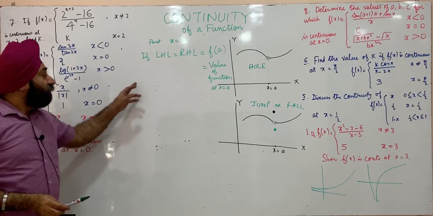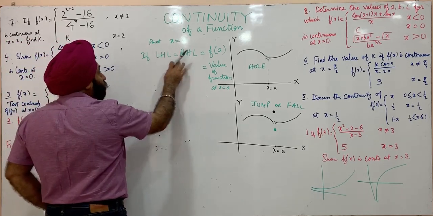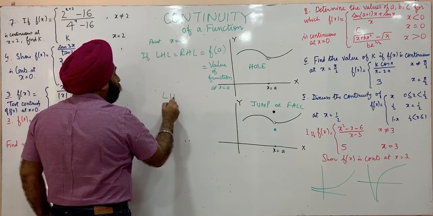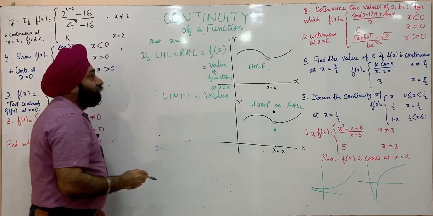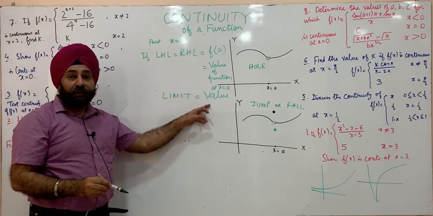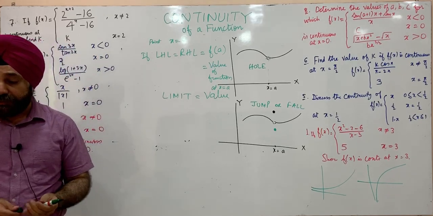So this means left hand limit should be equal to right hand limit. Left hand limit equal to right hand limit means the limit is equal to the value. So the function is continuous if limit is equal to value. Limit further means left hand limit is equal to right hand limit.